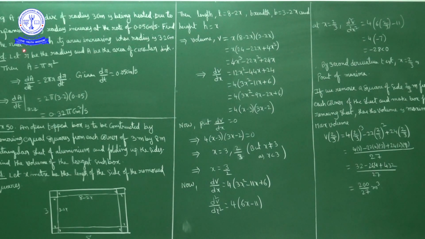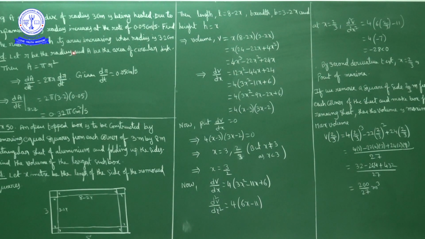Find the rate at which its area is increasing, the rate of change of area when the radius is equal to 3.2 centimeters. Okay, now what is the area of a circle? My area of a circle is pi r square.